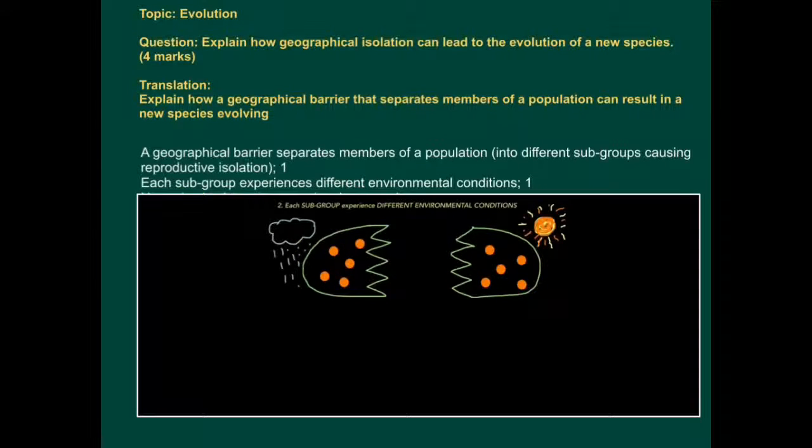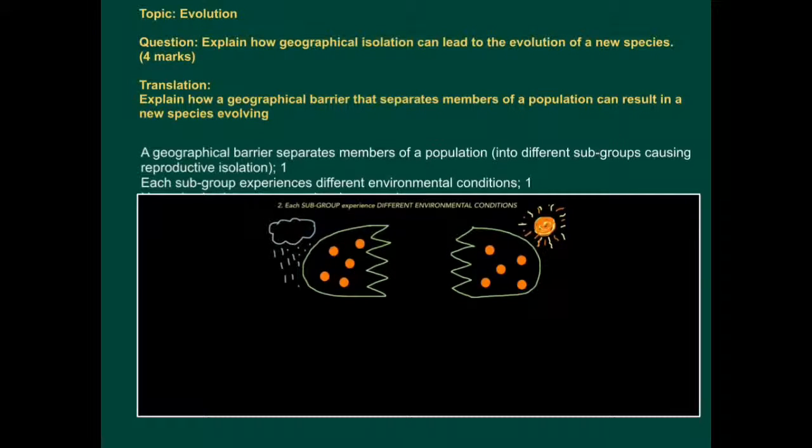Each subgroup experiences different environmental conditions. So for example, on this side of the island it's rainy and wet, on this side it's hot and dry. Now, certain features may be better suited to these conditions, whereas certain features in this population may be better suited to these conditions. So the environmental factors will chisel away at the population, shaping them over time.